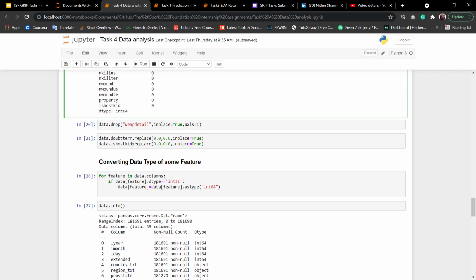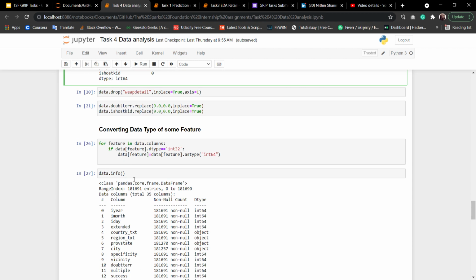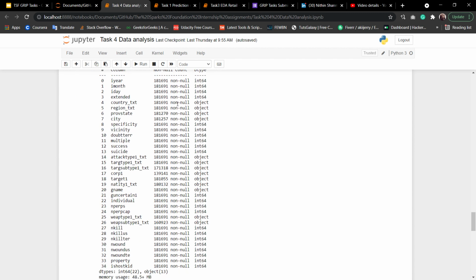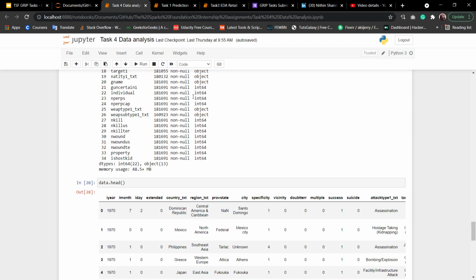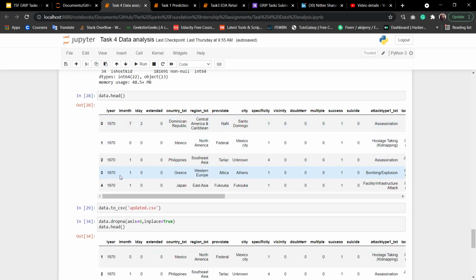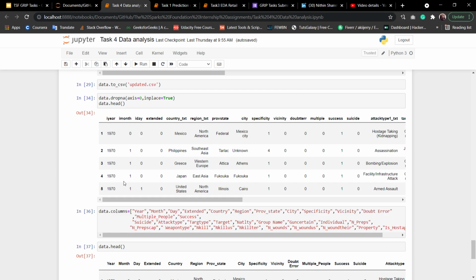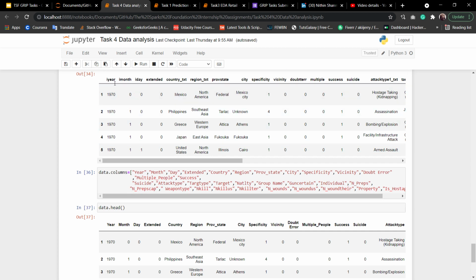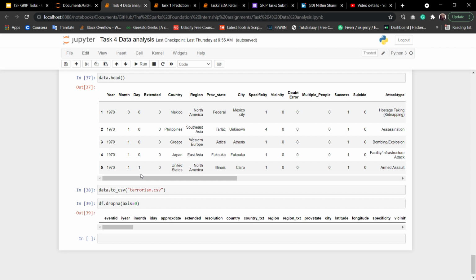After that I have converted the data types of features to make them all the same. Some features are float, so I have converted all of them into int. As you can see, the features do not have any null values, and the data types of all the columns are also corrected. Then I have saved a copy of the dataset for further analysis. I also changed the column names because I think they were not correctly marked, so I have renamed all the columns. After that I again saved a new copy of the dataset.